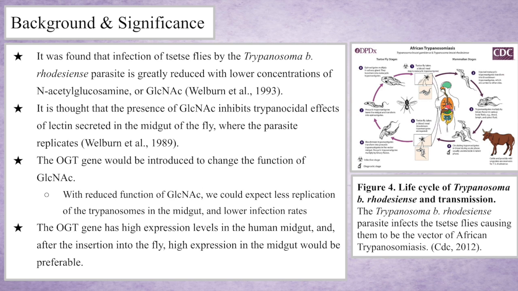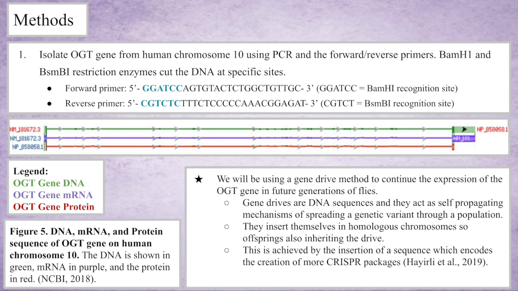There has not been any gene drive previously performed on tsetse flies with the intention of eliminating African trypanosomiasis, so the project is quite novel. So for our methods, our first step will be to do a PCR, which is run to isolate the OGT gene from the human chromosome 10, and we'll use the forward and reverse primers shown. The BamHI and BsmBI restriction enzymes will cut the DNA at specific sites.